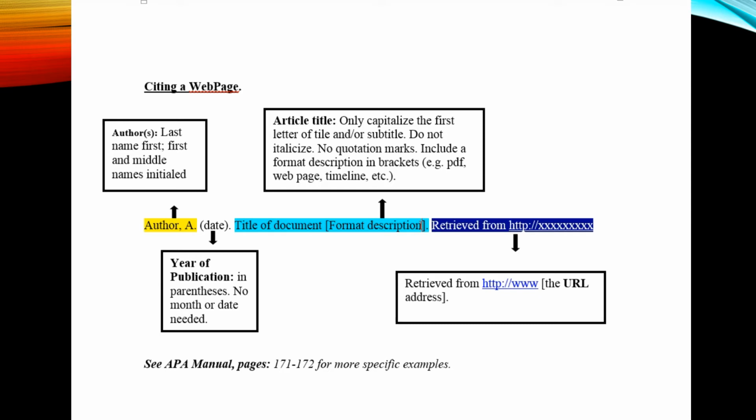If it's just a web page, you could just write in web page. You would include the URL after retrieved from, and that's pretty much it. That is the basics of it. The date is usually found way in the bottom, and it's usually the copyright date. For more information, see pages 171 and 172 of the manual.